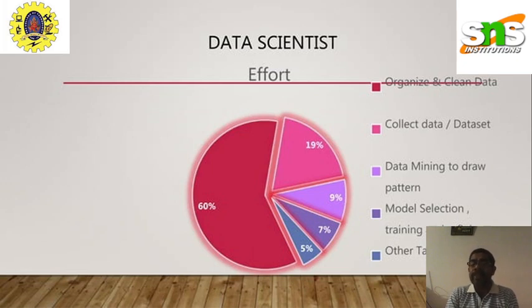So model selection, training, and refining, and the rest of the things have to be covered under the remaining 5% of the effort. So this is the effectiveness of data science.